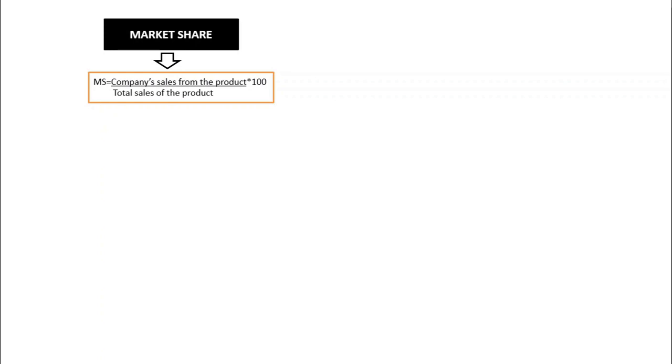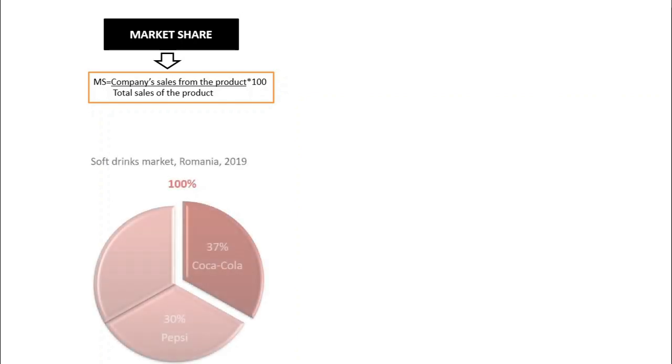Our third indicator is the market share. The market share shows us how much from a market is owned by a specific company. If we consider the soft drinks market in Romania 2019, we see that Coca-Cola Company has a market share of 37%. In other words, Coca-Cola sales represented 37% from the total sales of soft drinks.